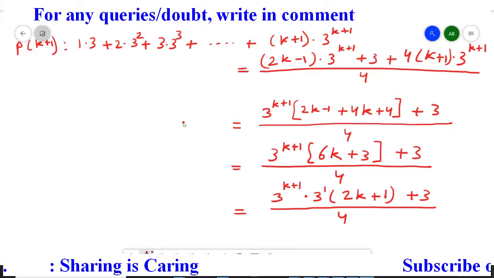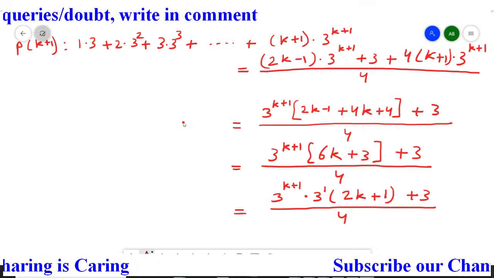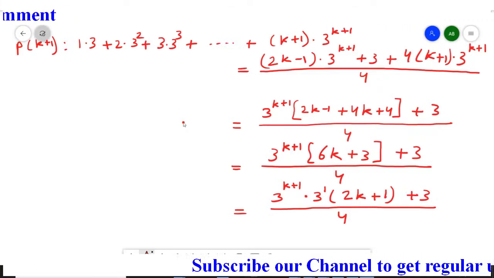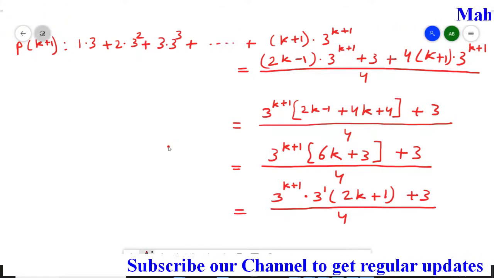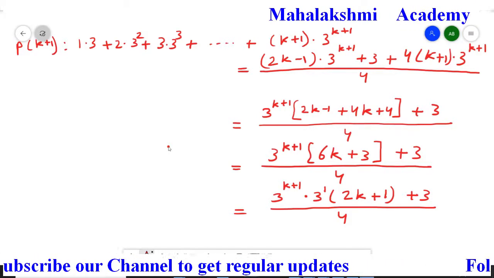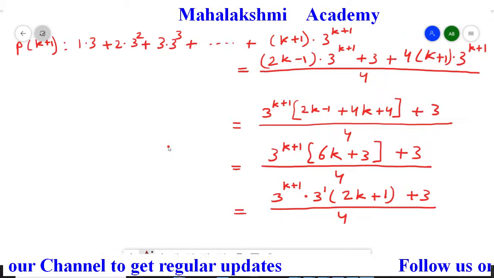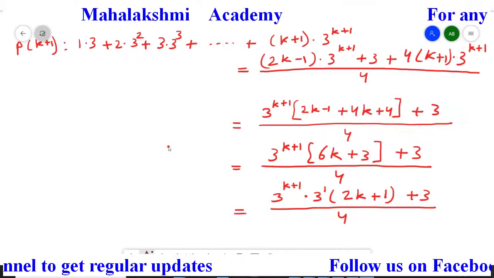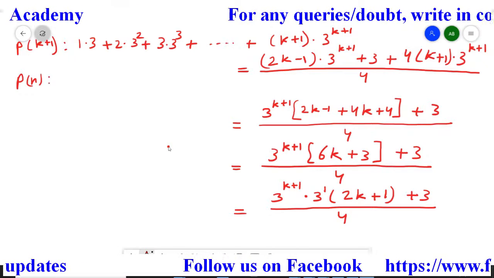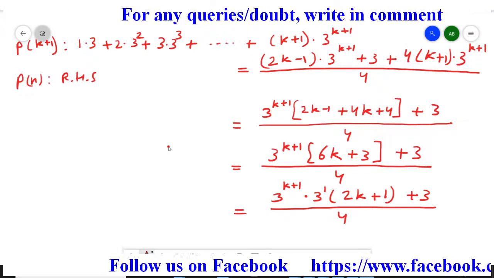Now here also power 1. So you can see if your base is same, you can add the powers. So I am going to add the power in next bracket. And before that, I just want to explain you something, that the right hand side of P(k+1), in what format we should adjust. That is very important. For that, first we have to compare. First we have to write down what is our Pn's right hand side. So Pn's right hand side is